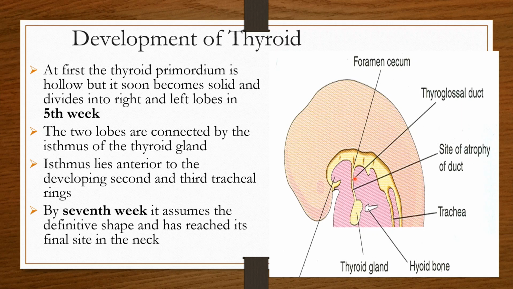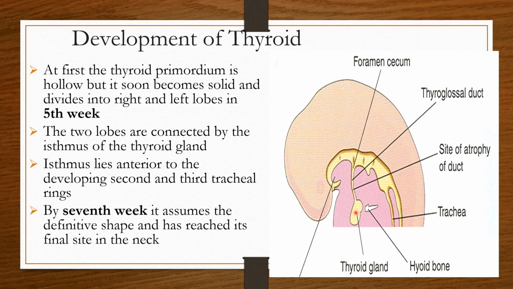Then this thyroid primordium goes downward, anterior to the hyoid bone and the cartilages of the larynx, to come to lie in its final position. This connection is called the thyroglossal duct. Later on this connection is lost, and it can be traced on the tongue at the position of the foramen cecum.